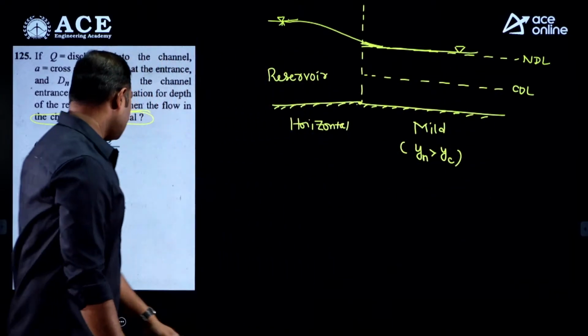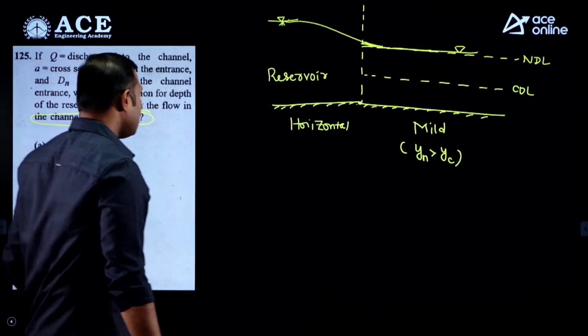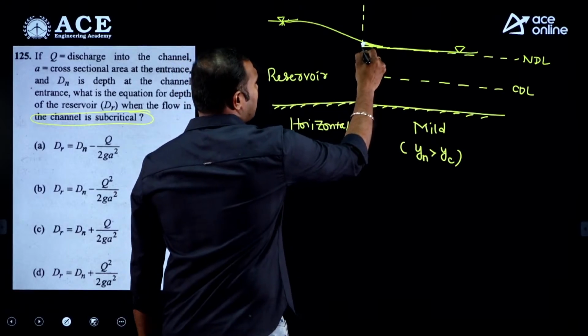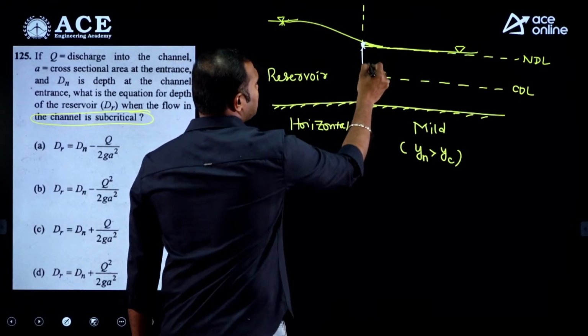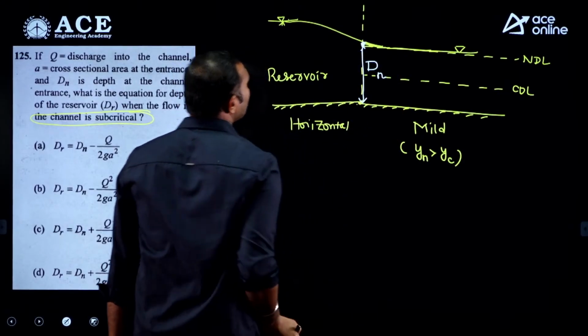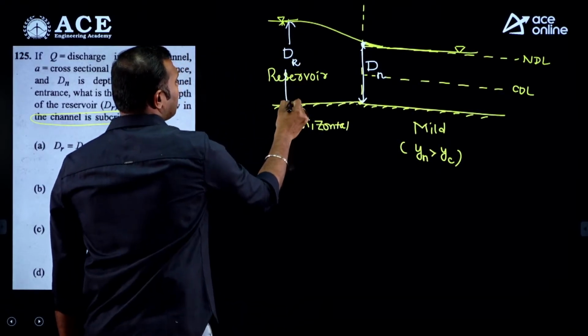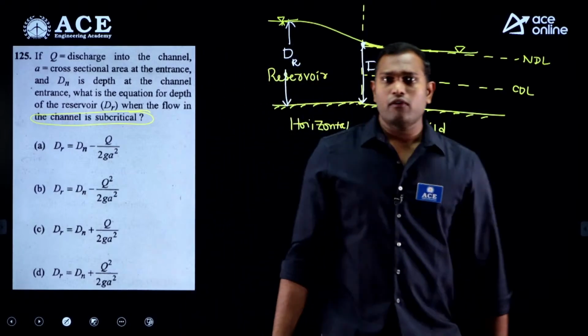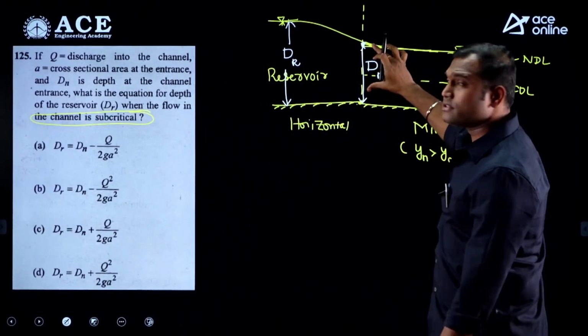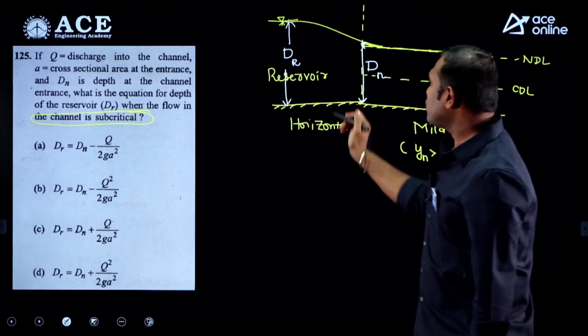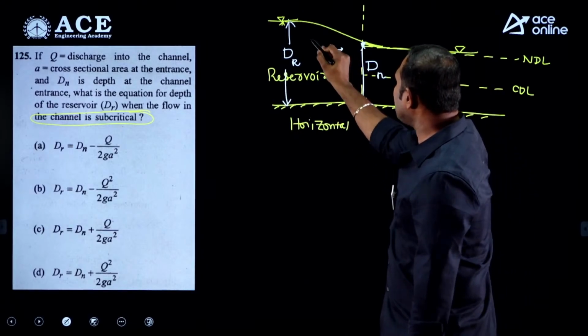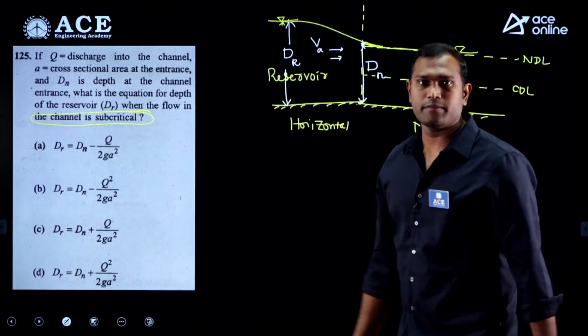And what is the data they mention? In the given data, at the entrance of the canal the depth is given as dn. And what is the depth of water in the reservoir? Which is dr. Obviously when we open the flow into the channel, the flow is coming with some velocity, that is nothing but approach velocity.